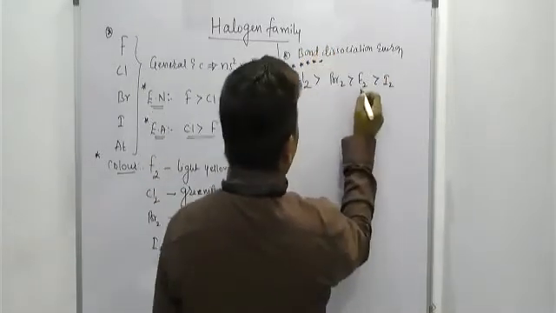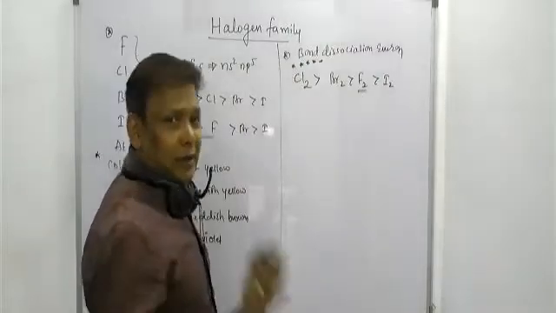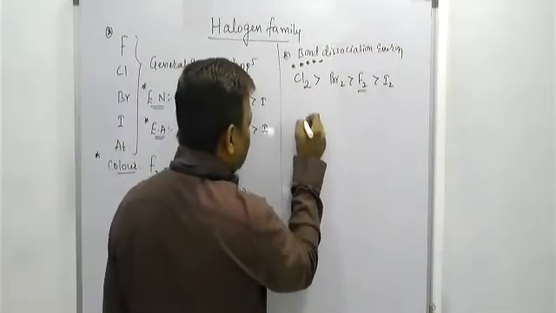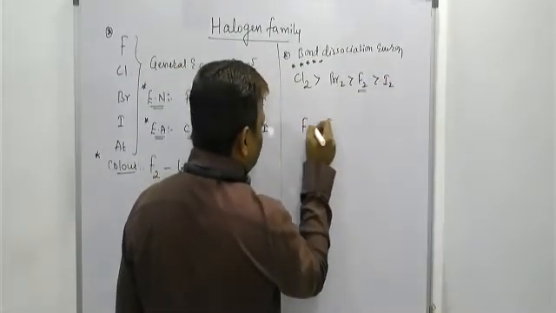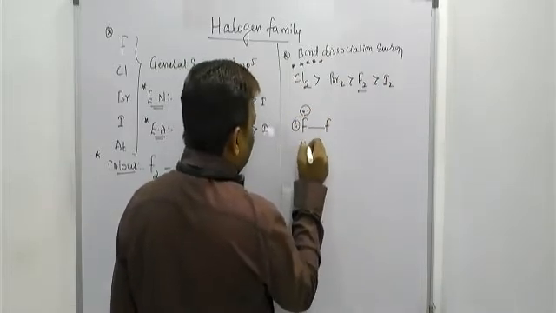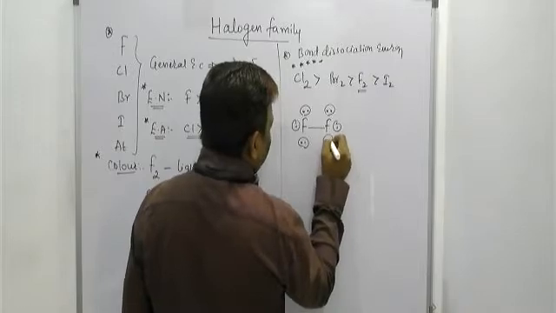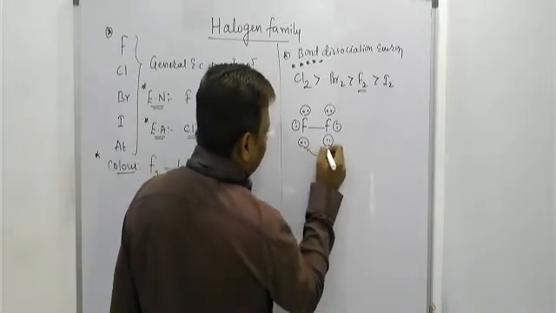See, beta, F2 will have a lower bond energy than chlorine and bromine. But if you want to know the reason, you can see here. Due to the smallest size of the fluorine atom, the lone pairs present on the fluorine will repel each other. See, beta, these are the lone pairs present on fluorine. They will repel each other.